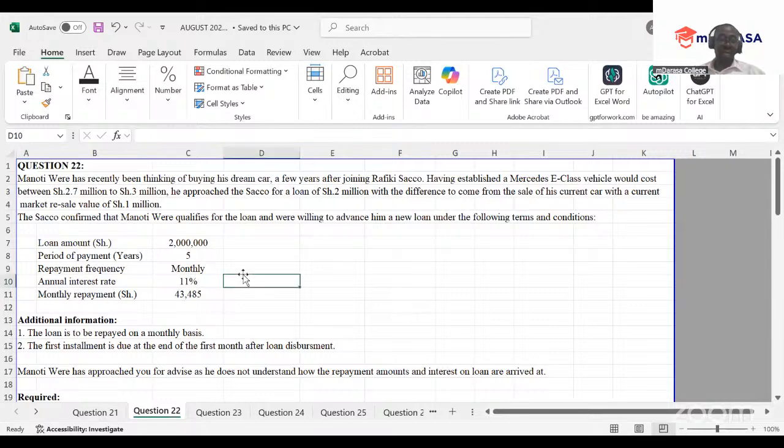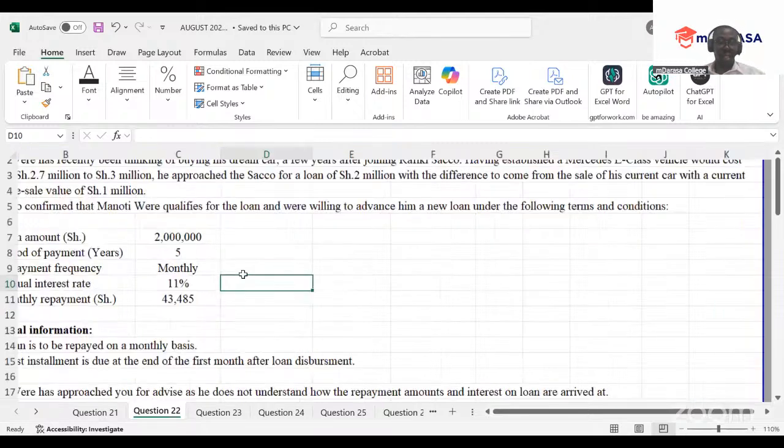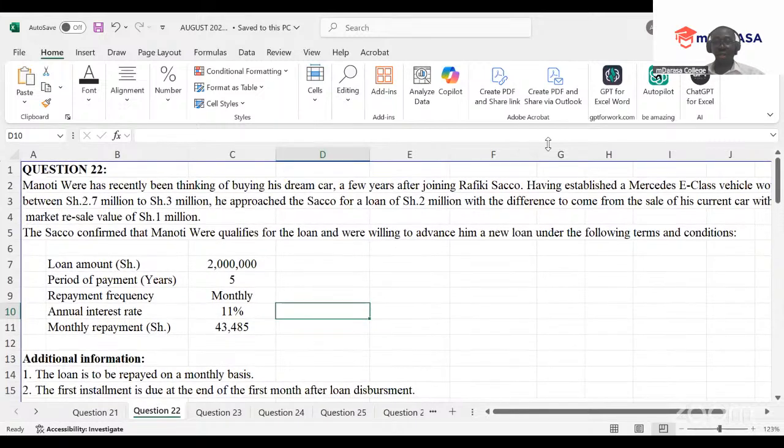It is from your business data analytics CPA, question number 22.